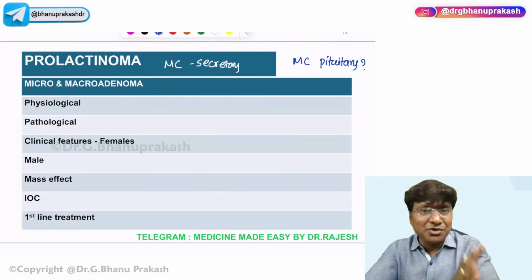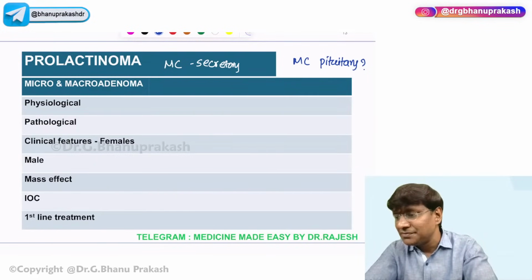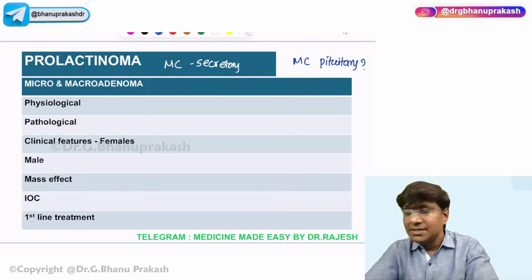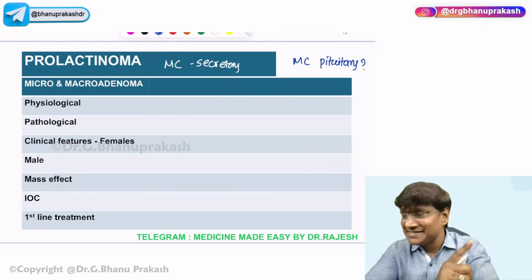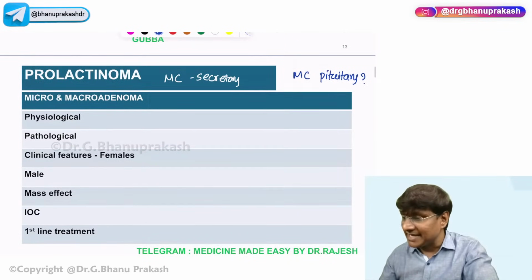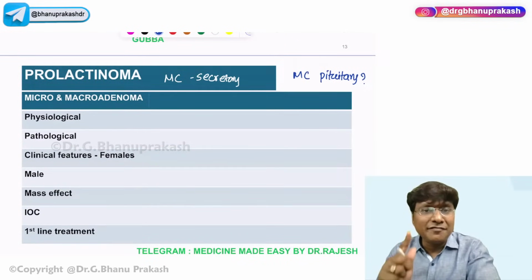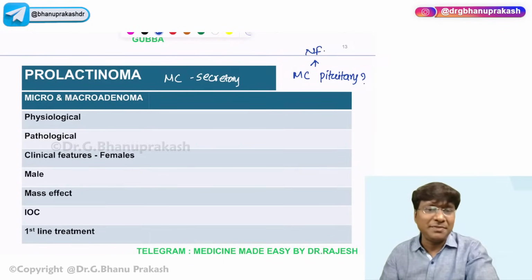The most common secretory tumor is prolactinoma. But if the question is asked, what is the most common tumor of the pituitary? What will be the answer? Any one of you? Most common tumor of the pituitary, please remember. Yeah, very good, Sajan. It is non-functional adenoma or non-secretory adenoma, right? So that will be the correct answer if the question is asked, what is the most common pituitary tumor?